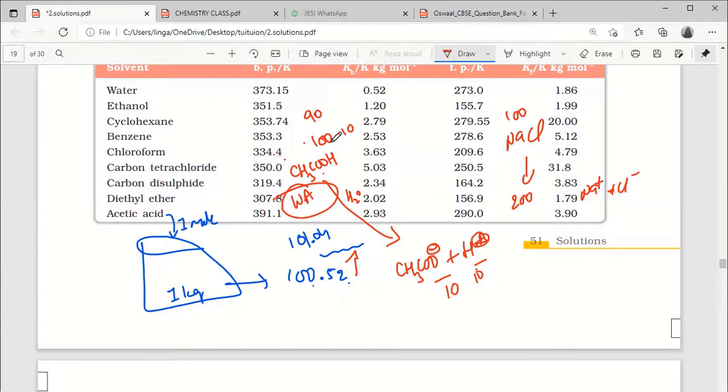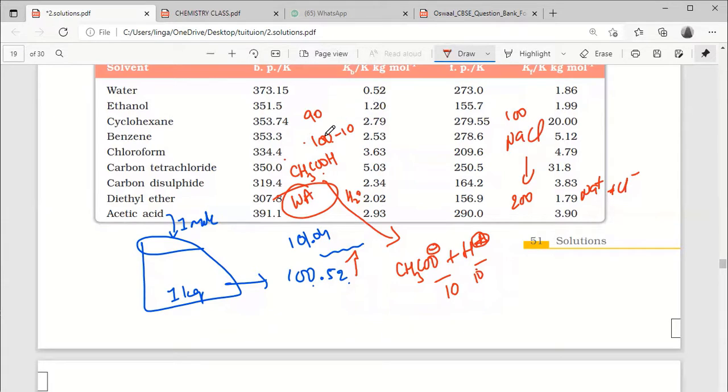If you take 100 molecules, out of 100 only 10 or 20 or 30 molecules are dissociating. The remaining are not dissociating. That acid or base is called a weak acid or weak base. Understood now?